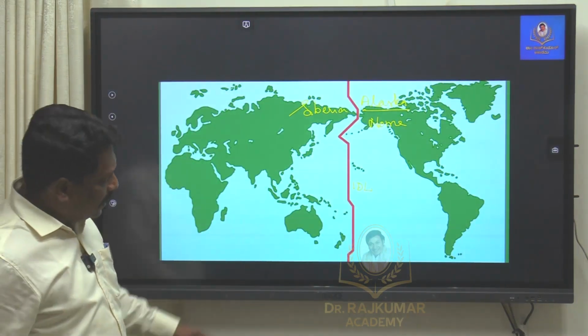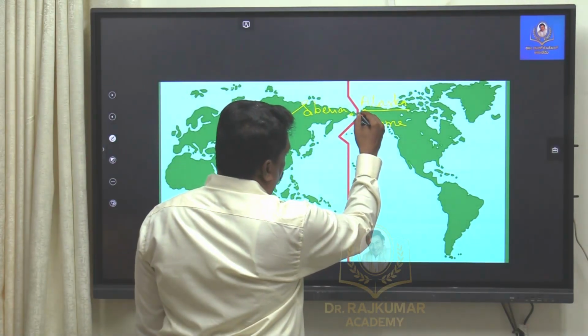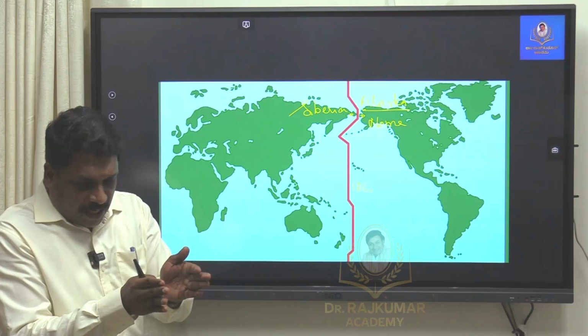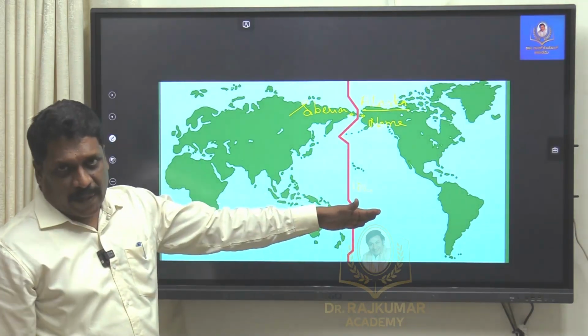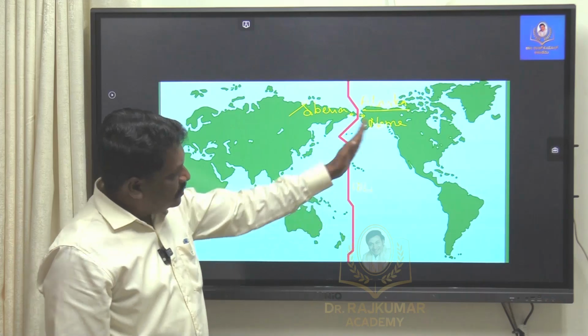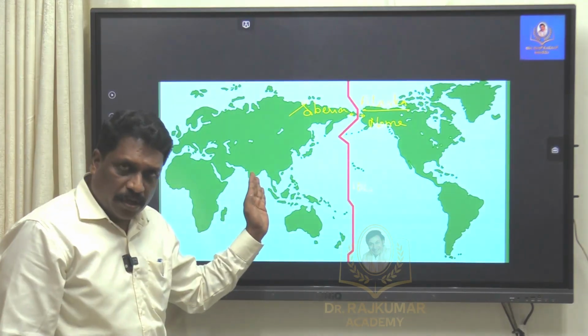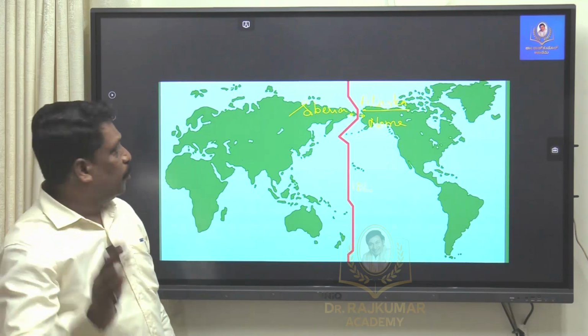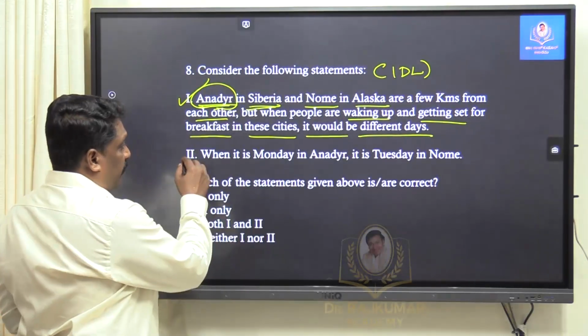So what they say is they are separated only by a few kilometers. Maybe here Anadyr and Nome. Okay. Separated only by a few kilometers, but certainly the days are different. Because Alaska is located on the eastern side of the international date line and Siberia is located in what? The western side of the international date line. Fact number 1 is perfectly right. Perfect. Now coming to fact number 2.